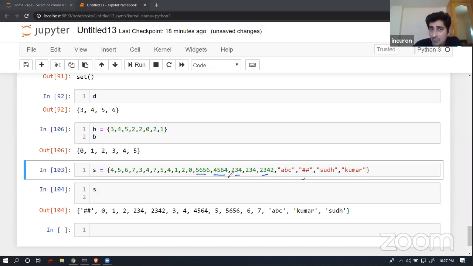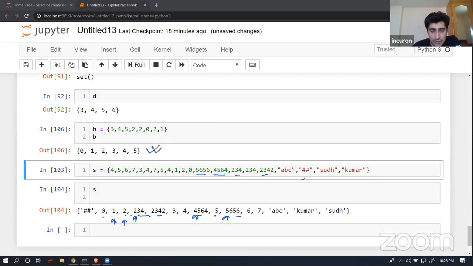Now ideally, if it is trying to give me a sorted data set, let's just talk about numeric data as of now. Ideally, if it had given me sorted data, in this case 0, 1, 2, 3, 4, 5, 6 and then this entity should come into the picture. But here it is not giving me that order. You will find that it is giving you some kind of alphanumeric order. Whatever starts with 2, then 3, 4, whatever starts with 4, then 5, and then whatever starts with 5. So yes, it is also an order, but again, it's not sorting.